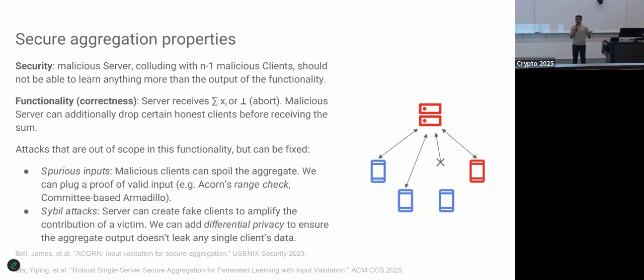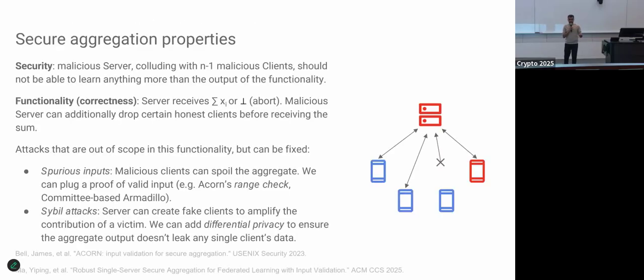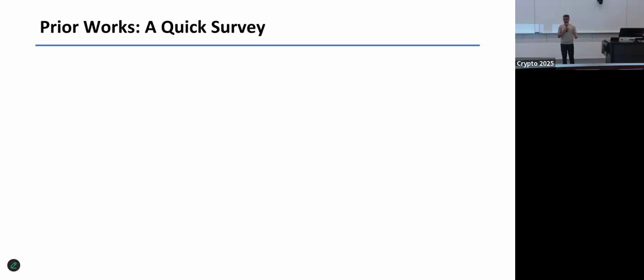Or Sybil attacks, which is when a server actually corrupts, say, n-1 clients, in which case it really does get the one input alone of the honest client. So this is Sybil attacks. Neither of these are really germane to our protocol, so yeah, let me just leave it at that. So what are the prior works? As you can tell, this is where the merge happened. We went from one template to another. So bear with me.